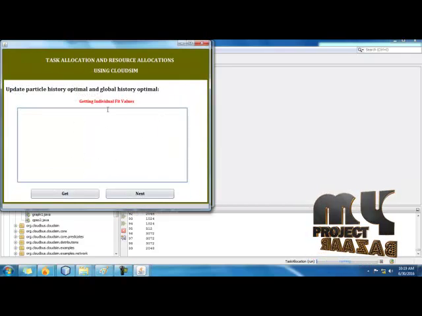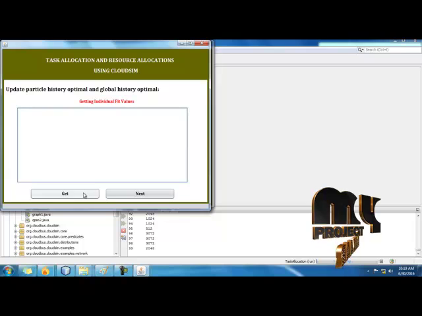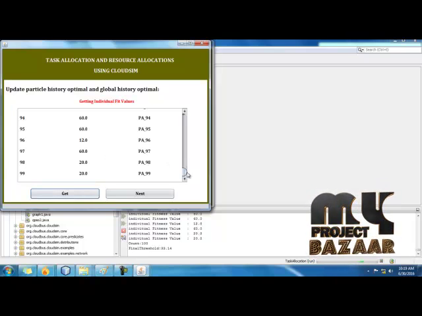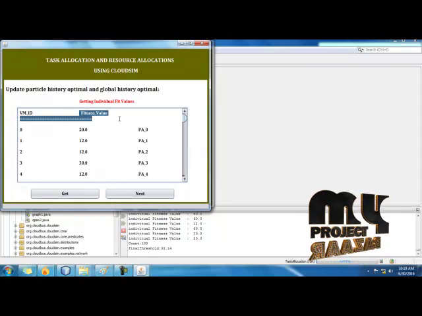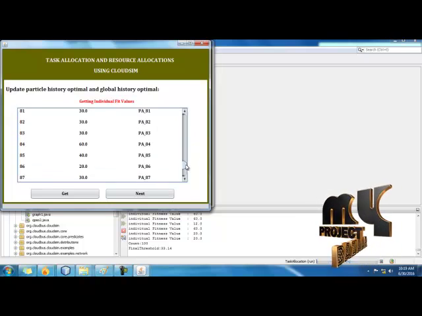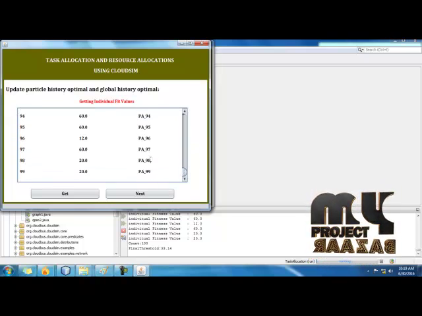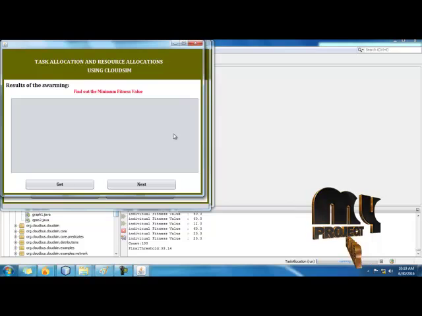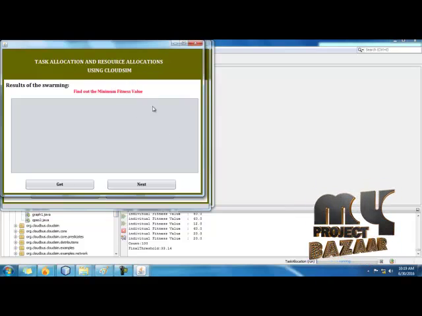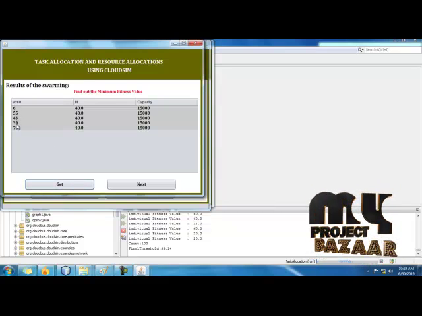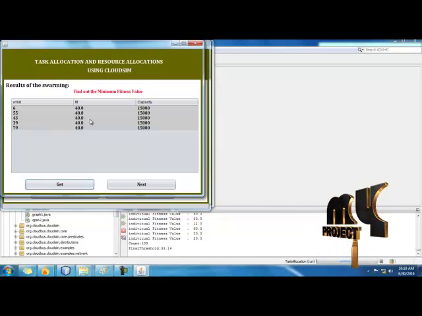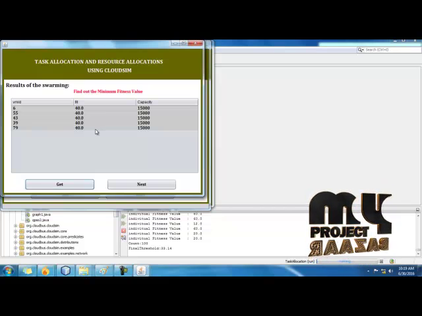And the next we find the fitness value for each individual virtual machine, the VM ID and the fitness value. We find the fitness value for each one, and assign a new name. The next, we are going to find the minimum fitness value, which is the best fitness. From that we find these 5 virtual machines having the minimum fitness value, with the high capacity fitness value.